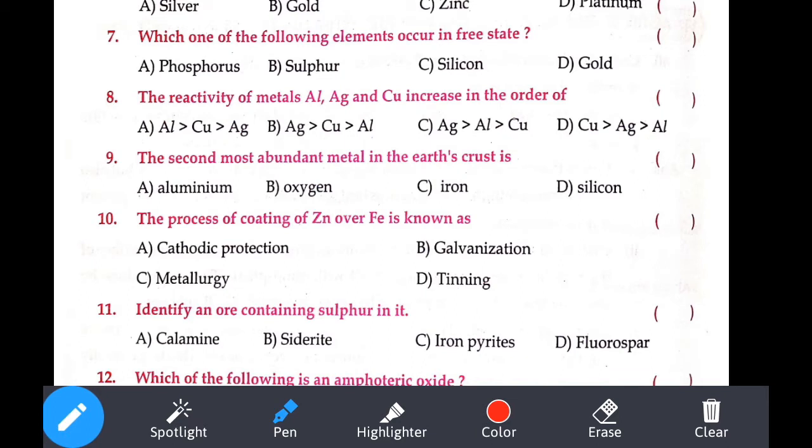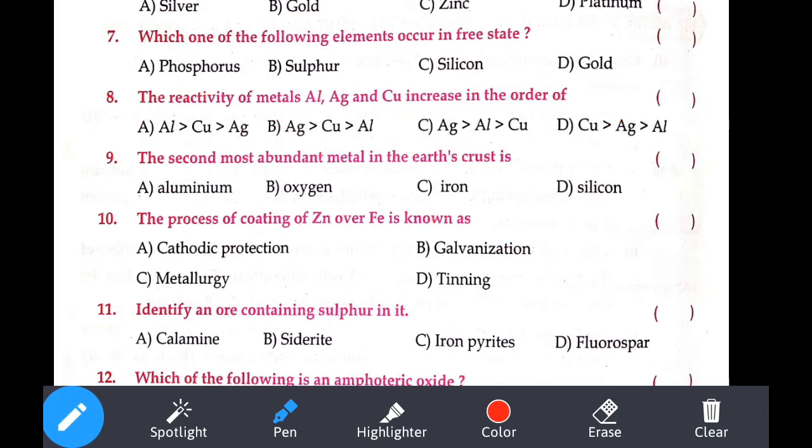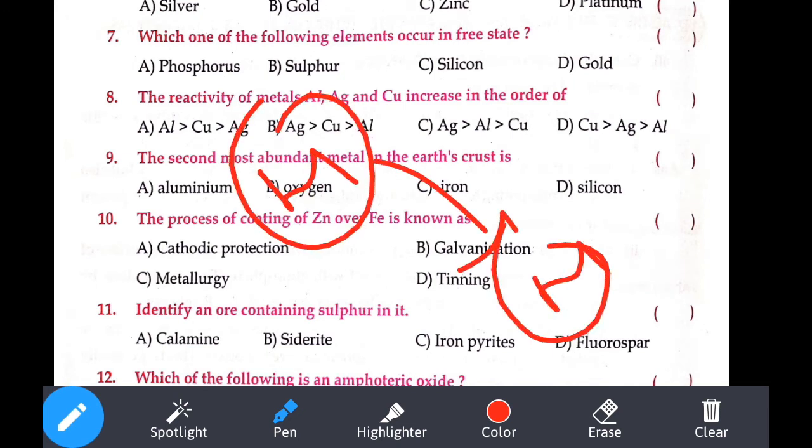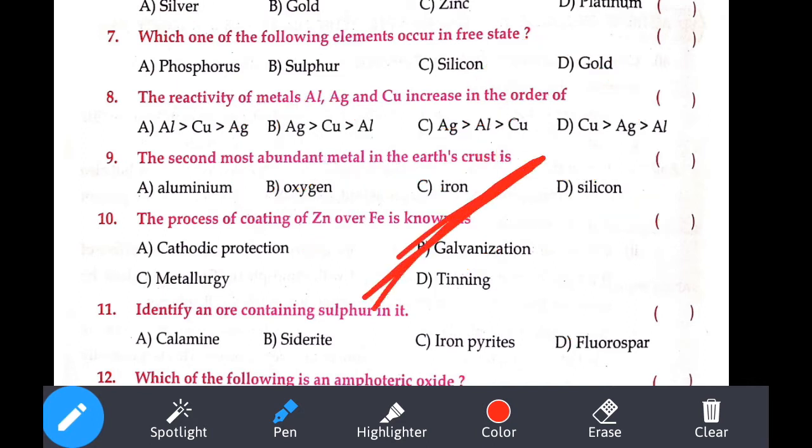The second most abundant metal. So easy one. Just now I said the first one is our aluminium. Second is our iron. The second most abundant metal is our iron. See the next question. The process of coating of zinc over ferrous. You always remember, if we coat one metal over another metal, that process is called galvanization. So it is option number B.